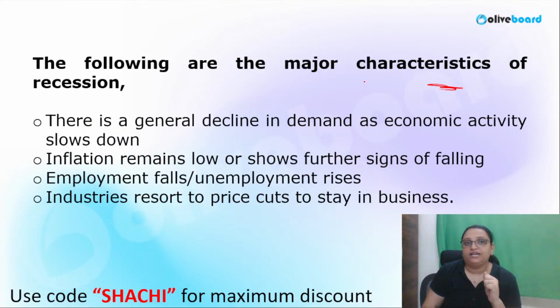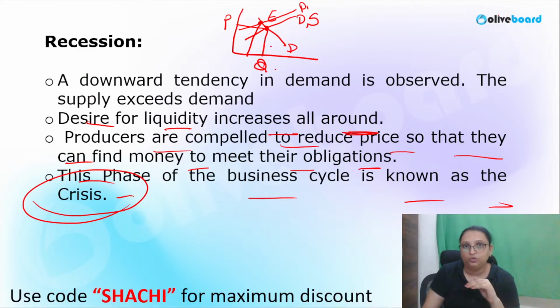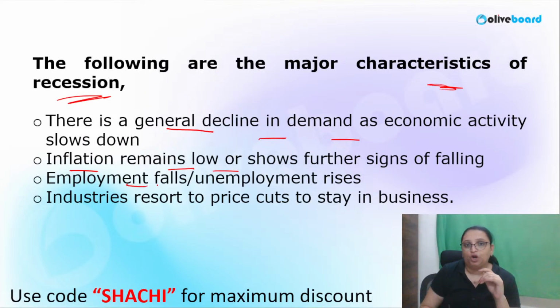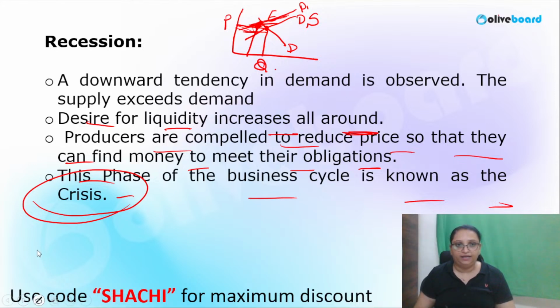Following are the major characteristics of recession. When we talk about the characteristics of recession, there is a general decline in the demand. Usually the demand declines as economic activity slows down. Inflation remains low. Prices are low. Here we can see that prices are low. And usually employment falls and unemployment rises. This brings unemployment in the country.